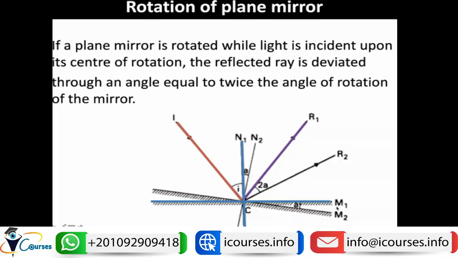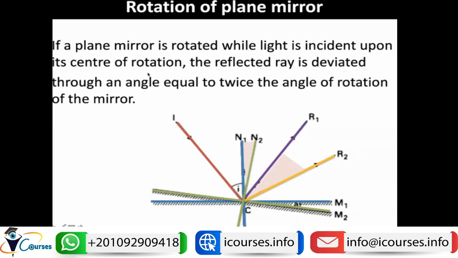So what happens if we rotate this mirror? If we rotate mirror 1 like this, it will become mirror 2, and N2, the normal, will change in position. So what will be the effect on reflected ray 2? The angle of rotation between the normal of mirror 1 and the normal of mirror 2 has a relation with the angle of reflection. The angle between R1 and R2 will equal double the angle of rotation between N1 and N2.